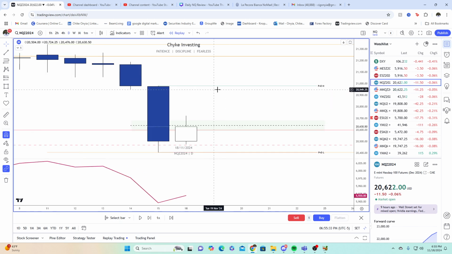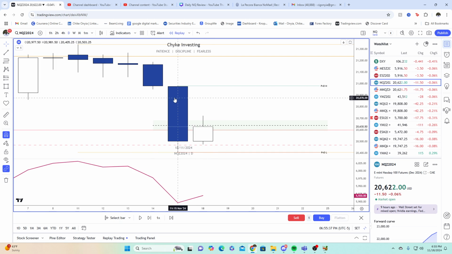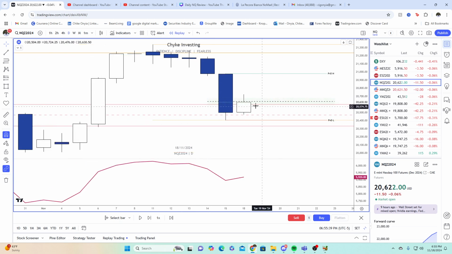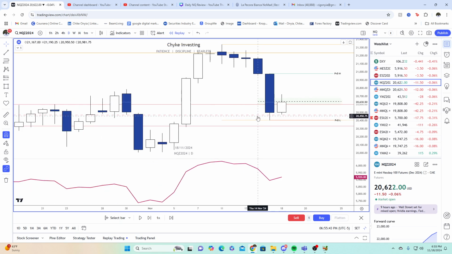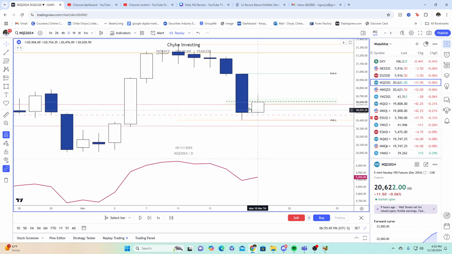All right. So on the daily, and this inside day candle, we have now left this SIBI here. So where can we go next? We're in the upper half of this weekly inversion fair value gap, right? Because we inverted it last week. Now we come back into the upper half of that. We had an inside day. So we could expand in either direction, taking out the previous day low or previous day high.